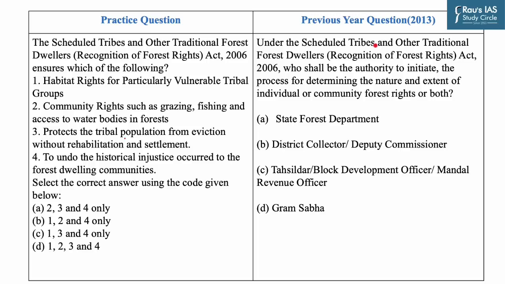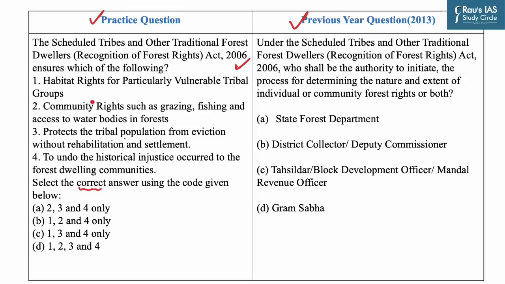Now FRA 2006 has been an important theme from the perspective of the UPSC preliminary examination. As in 2013, it has asked a question about the authority to initiate the process for determining the nature and extent of individual or community forest rights, or both. So let's have a look at today's practice question. Question says, the Scheduled Tribes and Other Traditional Forest Dwellers Recognition of Forest Rights, that is FRA Act 2006, ensures which of the following? You have to identify the correct answer.